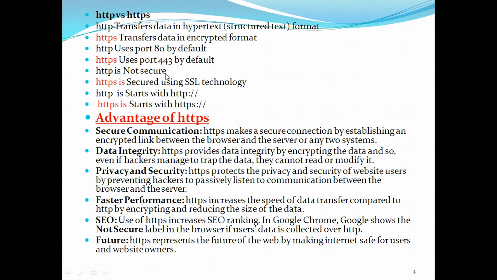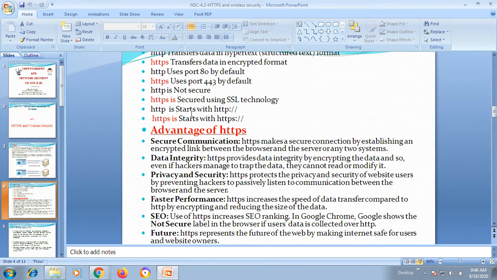HTTP is not secure. Simple, it just transfers the data. Whereas HTTPS is secure using SSL technology, that means the SSL protocol. How to differentiate between HTTP and HTTPS? HTTP is simple like this, while HTTPS may also show a lock symbol. If it is a secure site, you may get a lock symbol. For example, I will show that lock symbol.